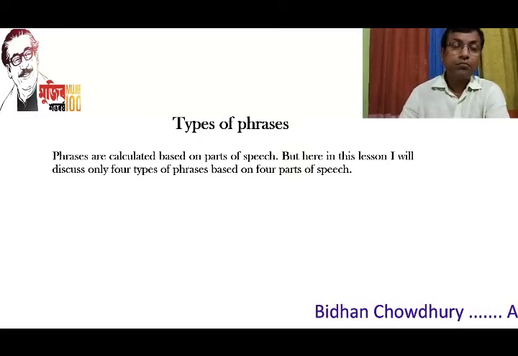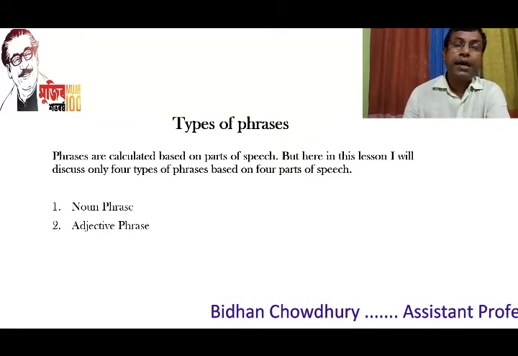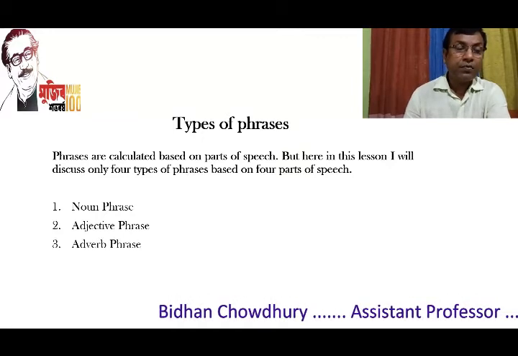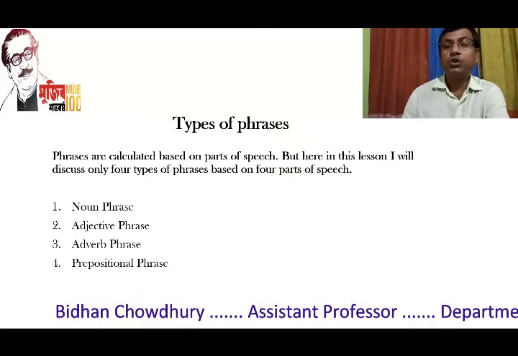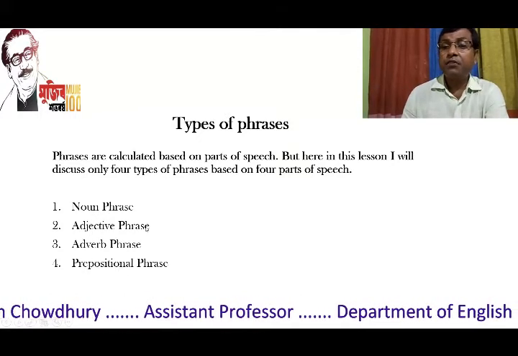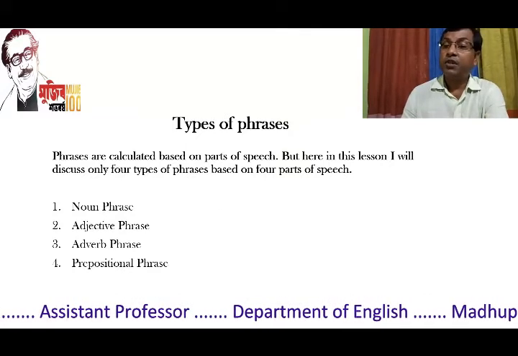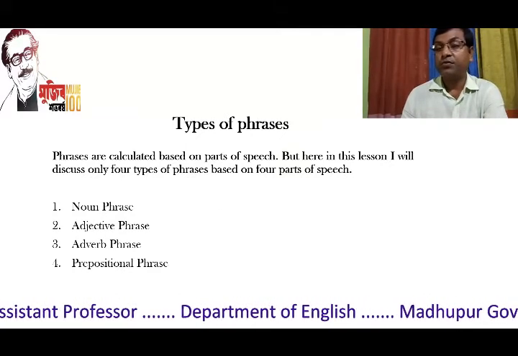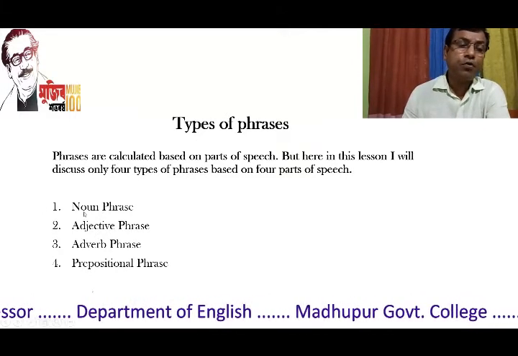Let's see. First of all, noun phrase, adjective phrase, adverb phrase, and last of all, prepositional phrase. Apart from these 4 types, we have some other phrases also. We have verbal phrase, we have gerund phrase, we have participle phrases, we have infinitive phrases, we have many other phrases apart from these 4 types.